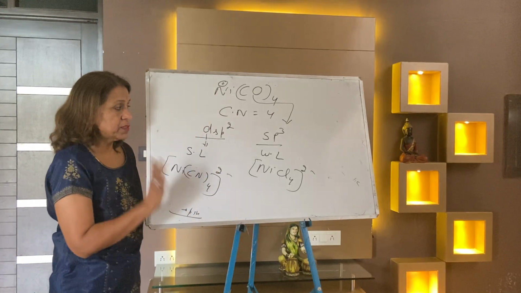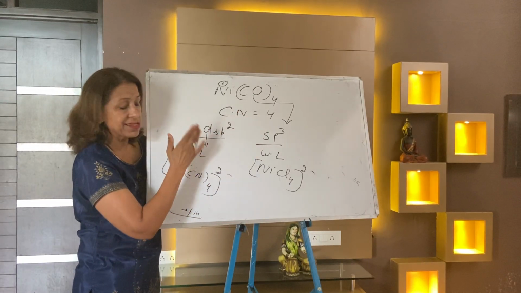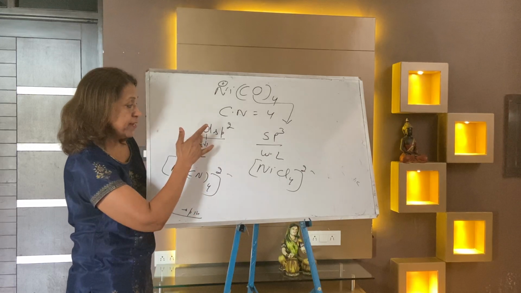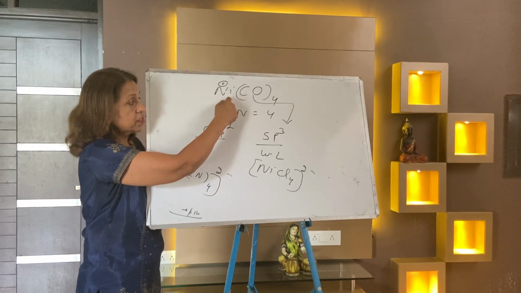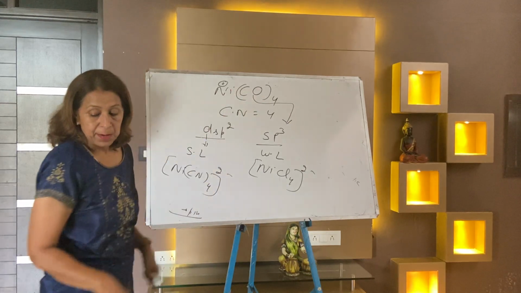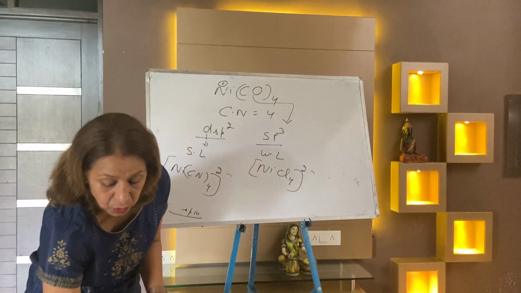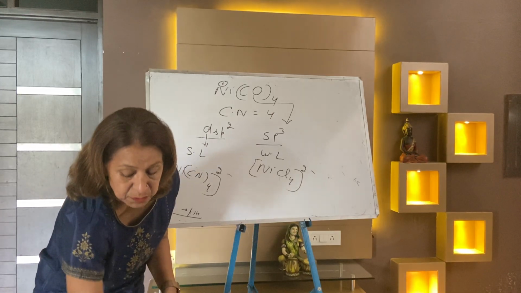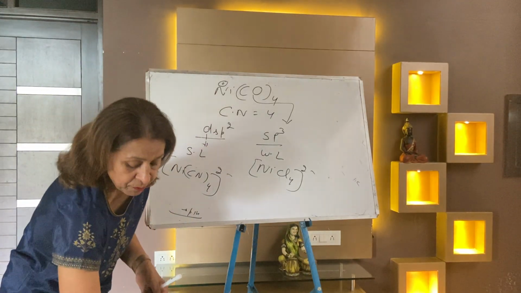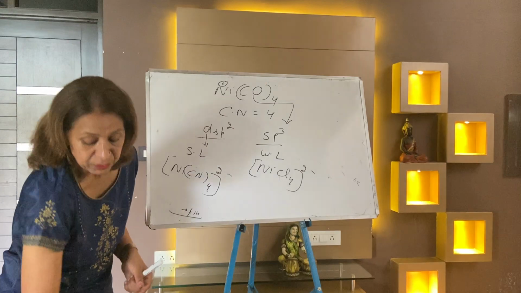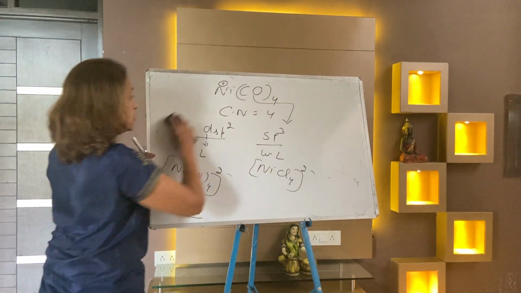Exception is this, otherwise listen again. Coordination number 4, two hybridizations, either dsp2 or sp3. dsp2 only comes when there is a strong ligand, accept this. In this case sp3. Okay, now next you can write more points. After that I am going to solve some questions with you. Now I think you know what sp, sp2, sp3, dsp2, dsp3 are, that we will all take. Now I am taking a few questions, dear children, and a few exceptional cases also.